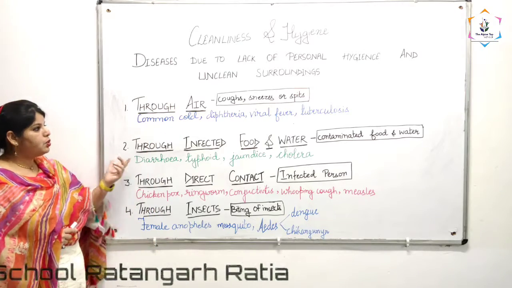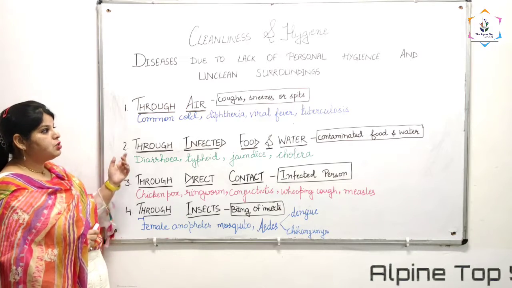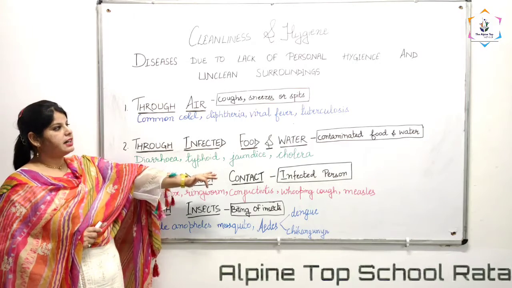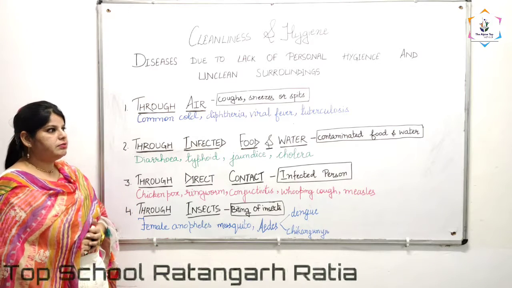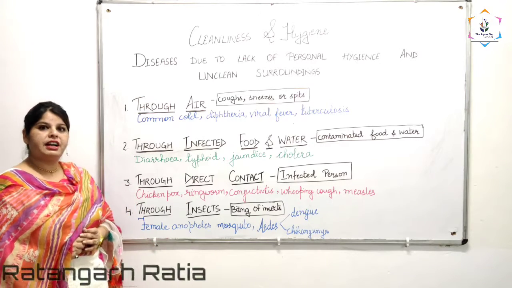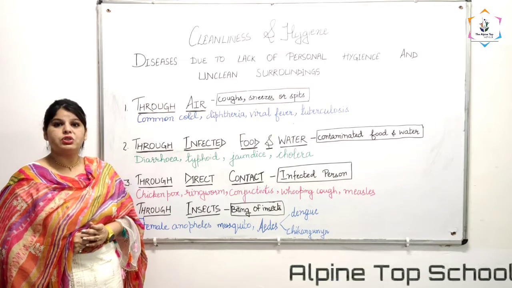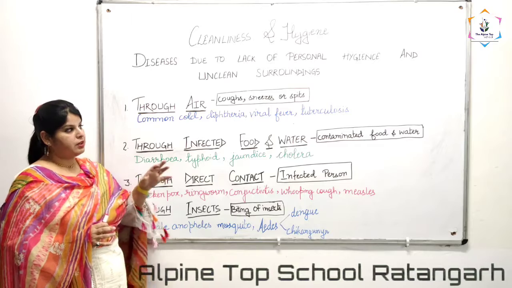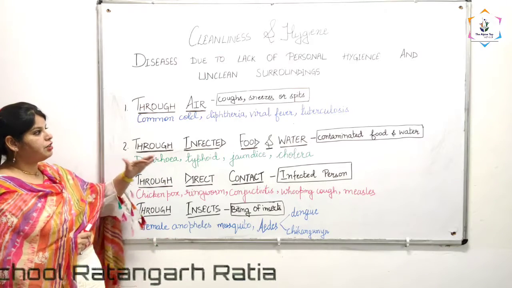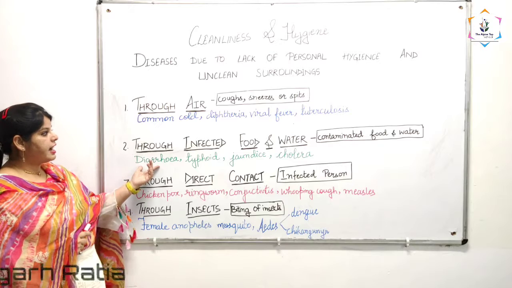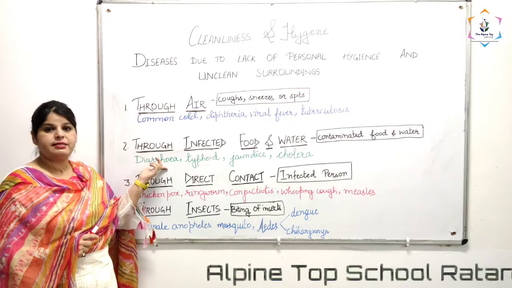Second one is through infected food and water. Whenever a person consumes contaminated food and contaminated water, for example, in an open area, vendors are selling different kinds of food items kept in the open. You should avoid eating that food, because it may cause you different kinds of diseases. First of all is diarrhea, which is very common in children. It causes vomiting and loose motions.